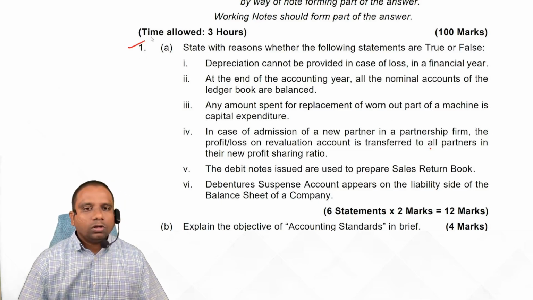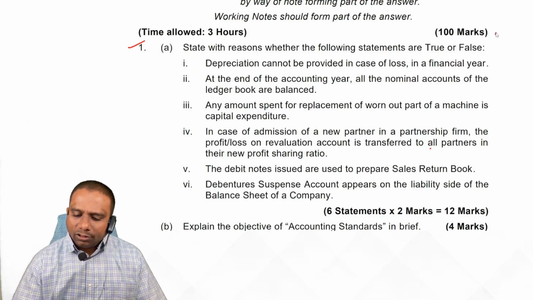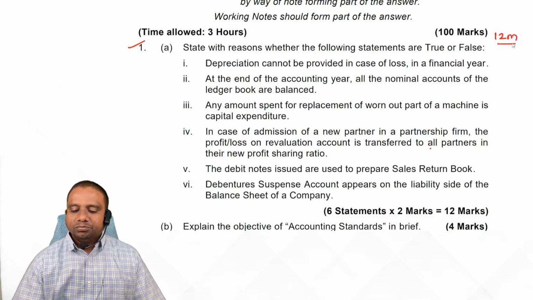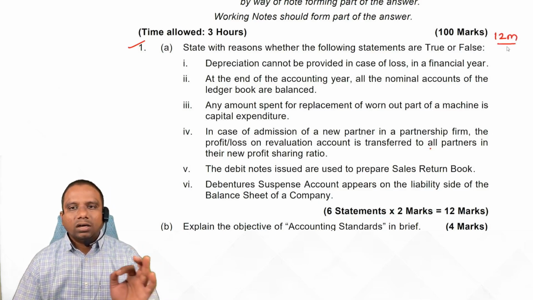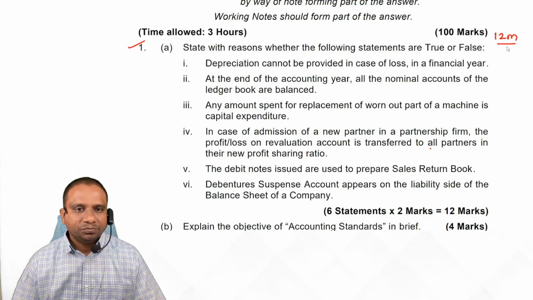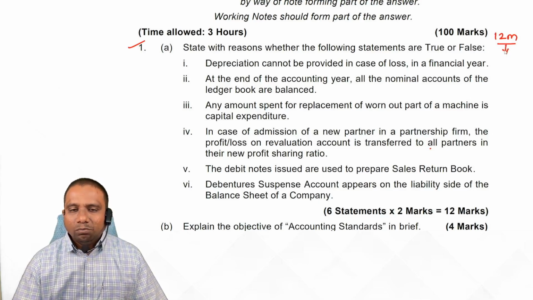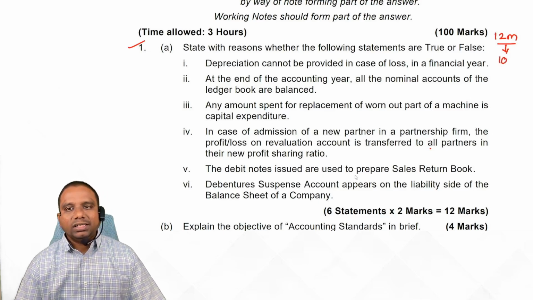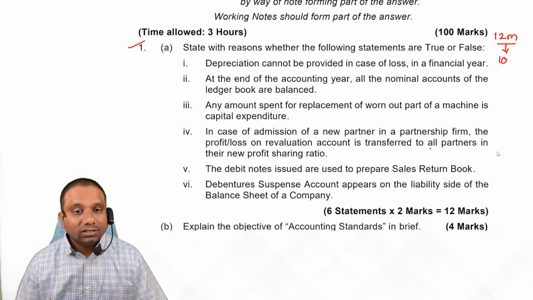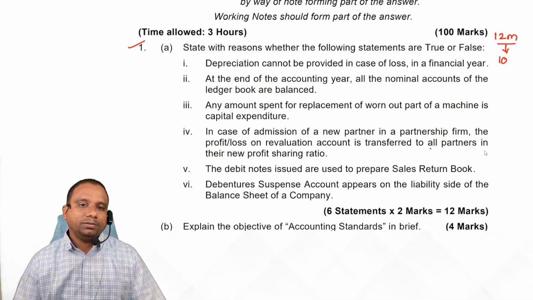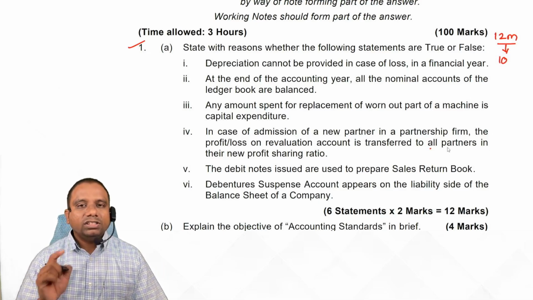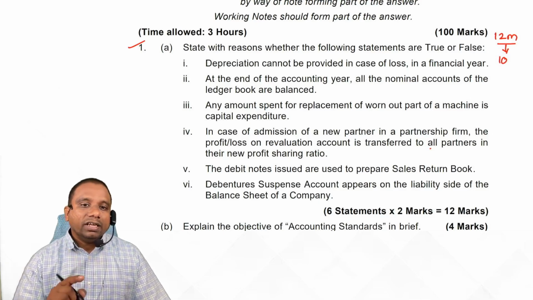First one, true or false statements. In true or false statements, you can score a minimum of 10 marks out of 12 marks, students. If you can get 10 marks out of 12, then there are chances of qualifying this paper. Yes or no, students? That's why these true or false statements are very important.